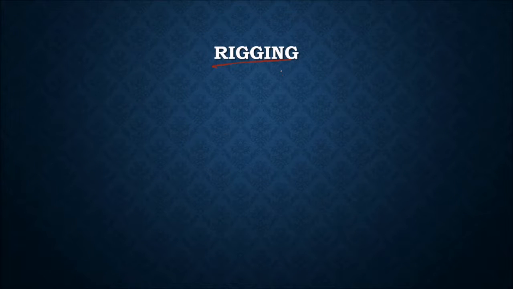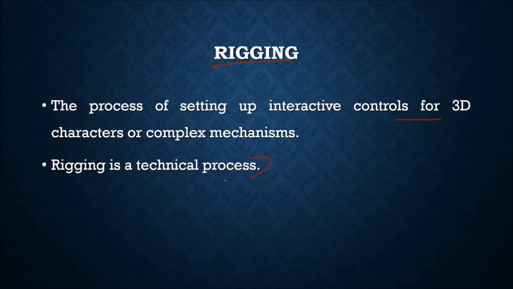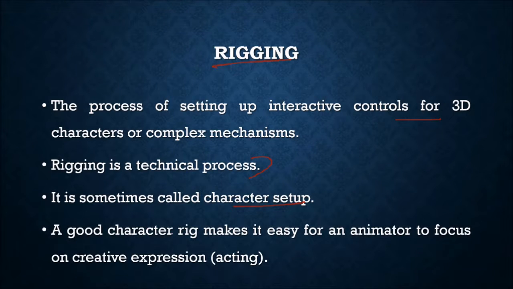What do we mean when we say rigging? What is rigging? The process of setting up interactive controls for 3D characters or complex mechanisms. Rigging, a technical process, is sometimes also called character setup. So a good character rig makes it easy for an animator to focus on creative expression, called acting.